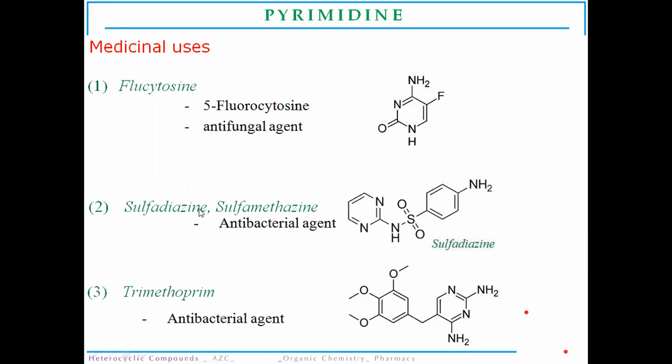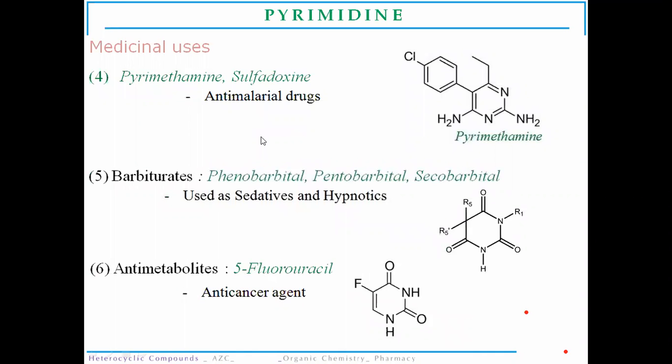It is also present in sulfadiazine and sulfamethicin, which act as antibacterial agents. See here, this is the pyrimidine ring. Then trimethoprim is also used as an antibacterial agent. Next, pyrimethamine and sulfadoxine are used as antimalarial agents.